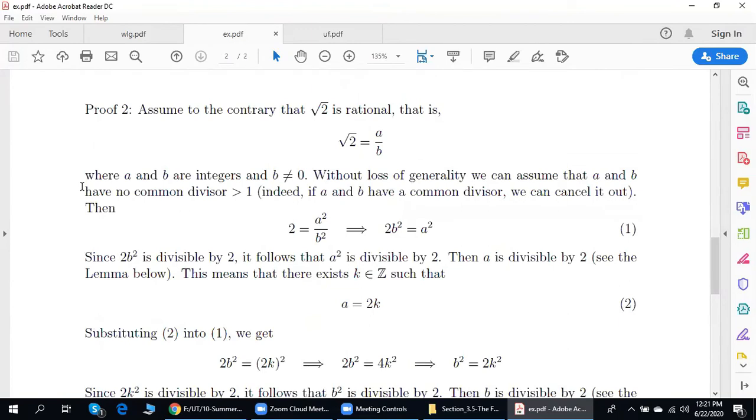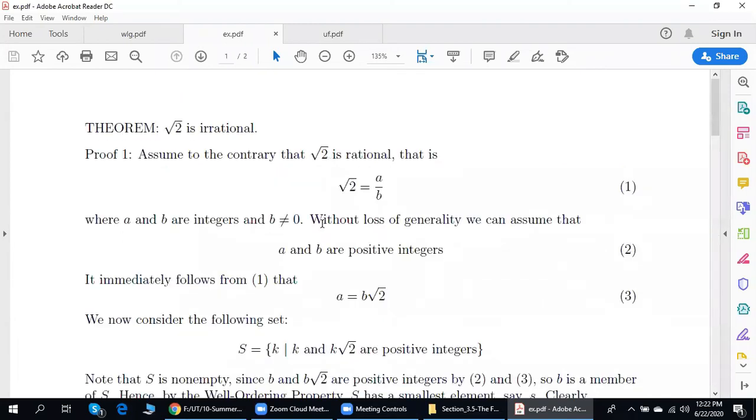So, as before, we assume to the contrary that square root of 2 is rational. Rational means the following. Square root of 2 is a divided by b, where a and b are integers. Moreover, the denominator is not equal to 0. Now, in proof 2, sentence number 2 is the following.